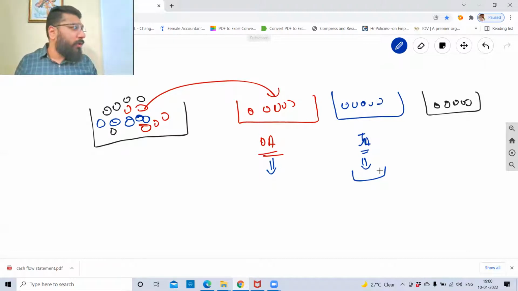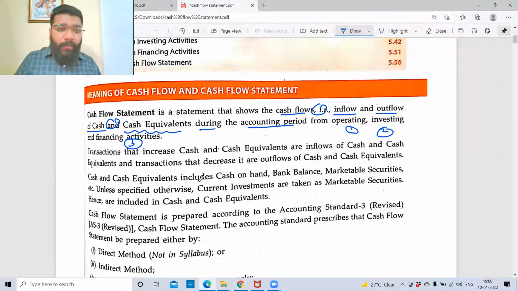Gradually, there are a lot of points to discuss. I'm just giving an outline. So cash flow is a statement that shows the inflow and outflow of cash and cash equivalents during the accounting period from operational activity, investing activity, and finance activity.